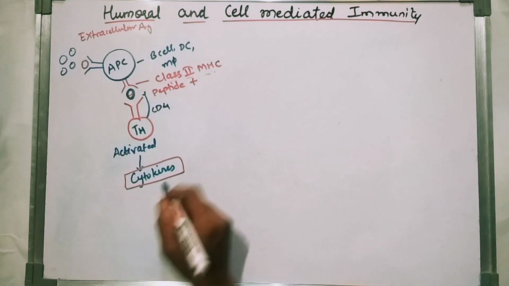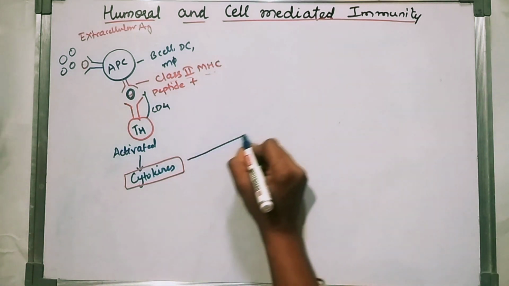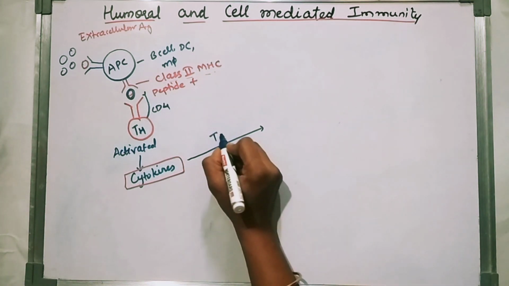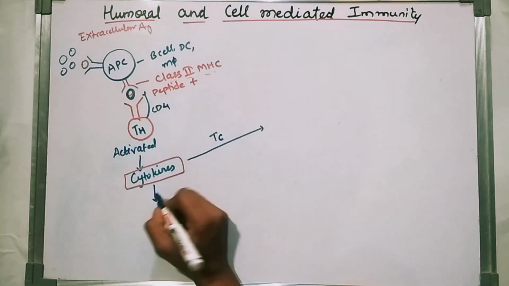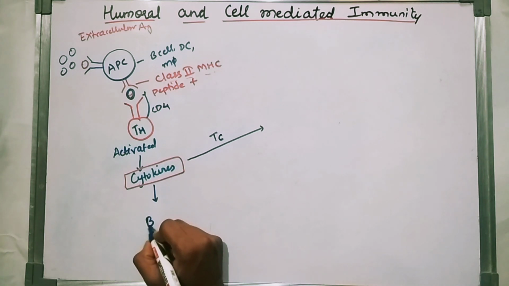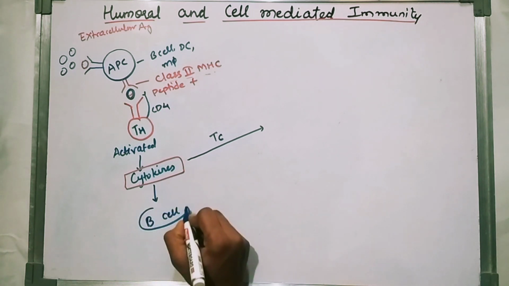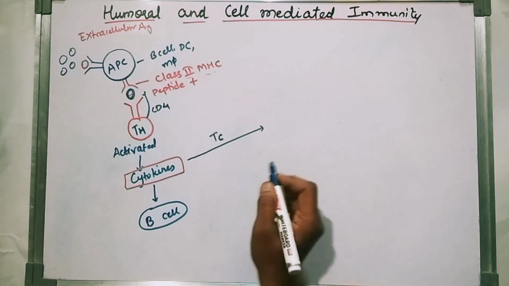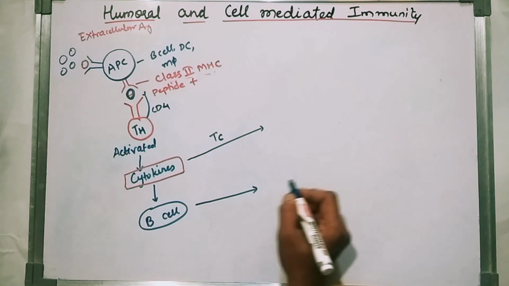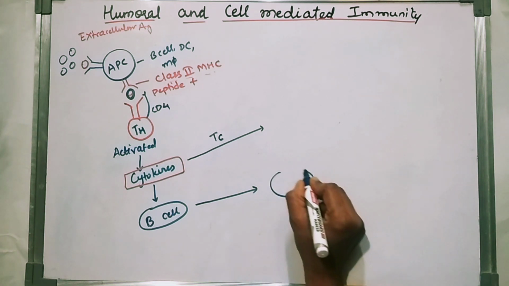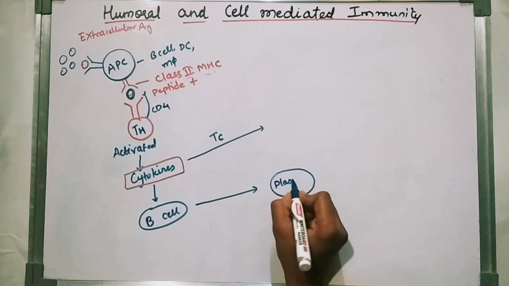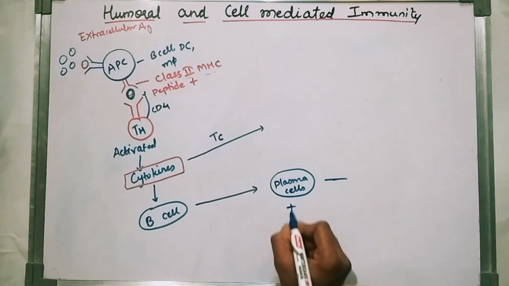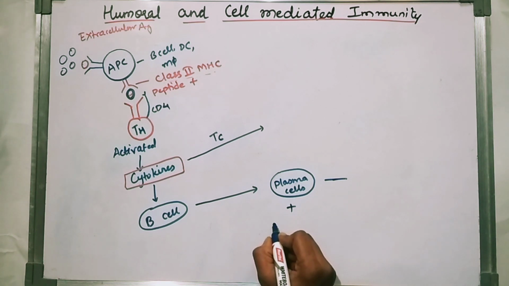Why is it important? Because it activates TC cells and also B cells. It activates the B cell and tells it to go into differentiation, into plasma cells and memory B cells.